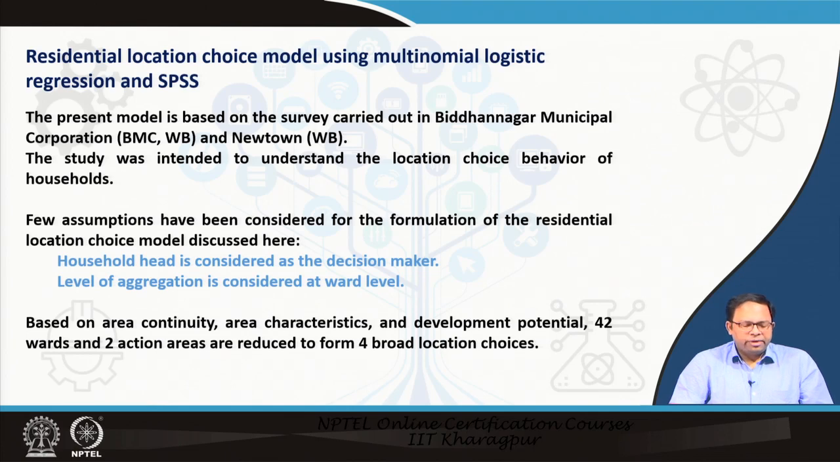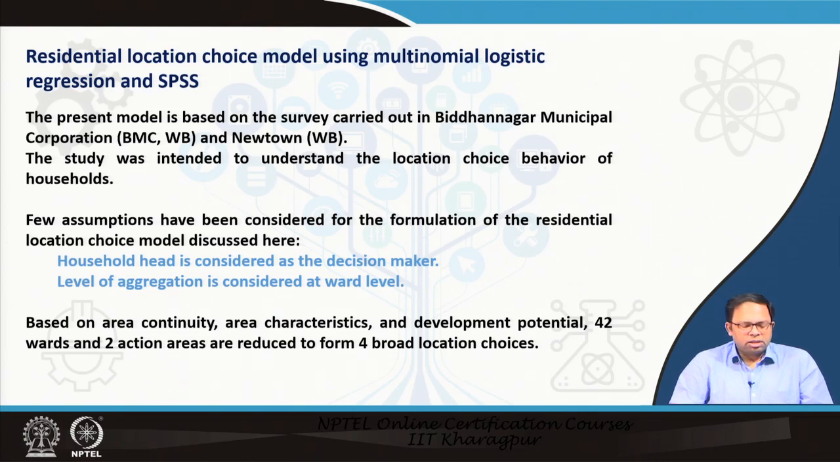Initially, a few assumptions have been considered for the formulation of this particular model. For example, the household head is considered to be the decision maker and level of aggregation is considered at the ward level. So, initially we started at the ward level, but based on the model results, we found that ward level probably is not a good determinant for developing this kind of model because it was too small a choice. Instead, we developed the area into 4 broad location choices based on the continuity as well as area characteristics and the development potential of this particular area.